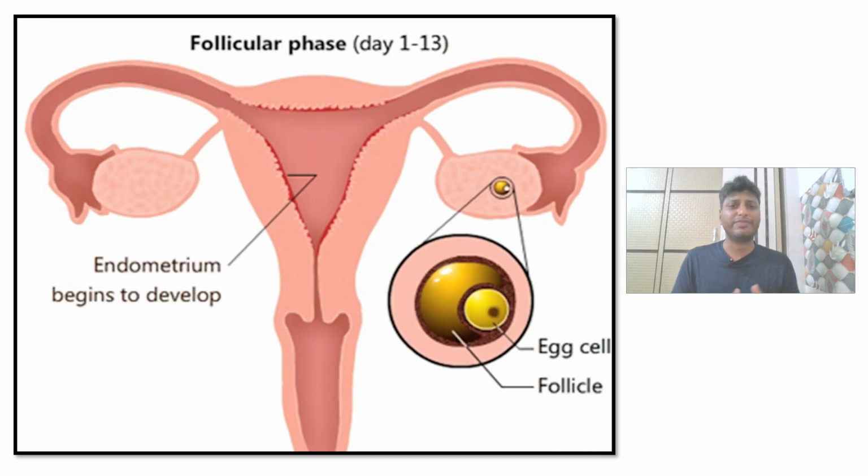Now going ahead, the next phase, dear students, is known as the follicular phase. The second phase starts from the 6th day to the 13th day of the menstrual cycle. Now dear students, in this particular diagram it is mentioned 1st to 13th, but this is not right, so please make the correction. It is from the 6th day to the 13th day. So during this phase what happens is the development of the follicles occurs. So let me show you the diagram.